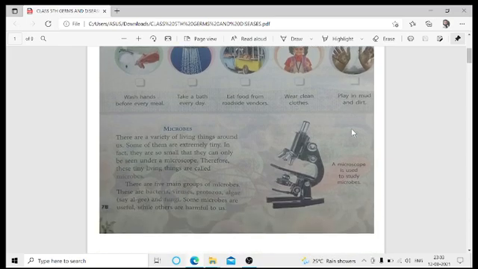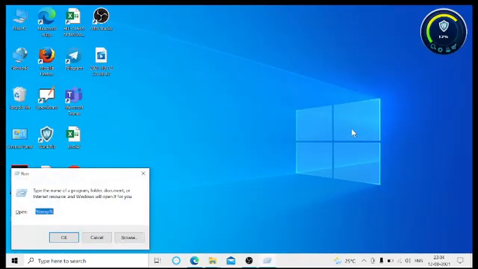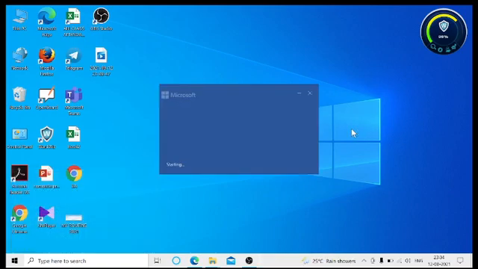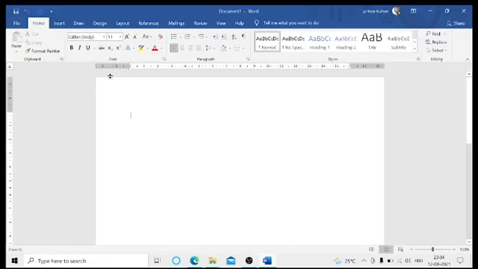When we are talking about microbes, always remember, microbes or microorganisms, the meaning is the same, so don't get confused.